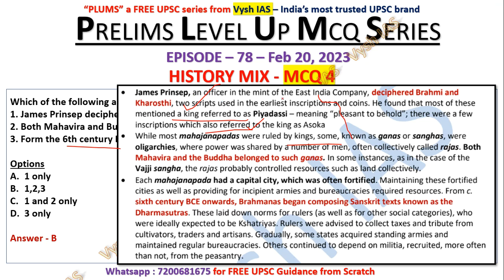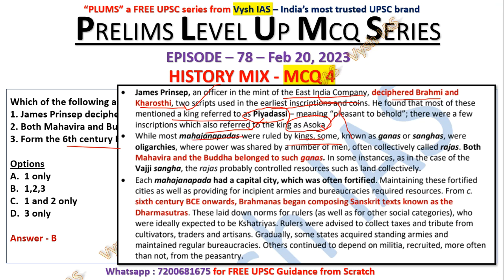So James Prinsep, an officer in the mint of the East India Company, deciphered both the Brahmi and Kharosthi scripts, two scripts used in the earliest inscriptions and coins. He found that most of these mentioned a king referred to as Piyadasi. This also UPSC asked, and they are assuming that Piyadasi is referring to Ashoka. Devanampiya, Piyadasi, Priyadasi, like that. Terms wherever you see in inscriptions, they have found out that it is referring to Ashoka's timeline, and it will be referring to Ashoka the king only.